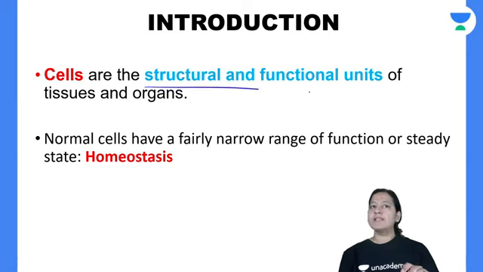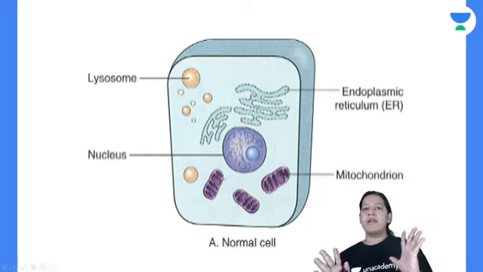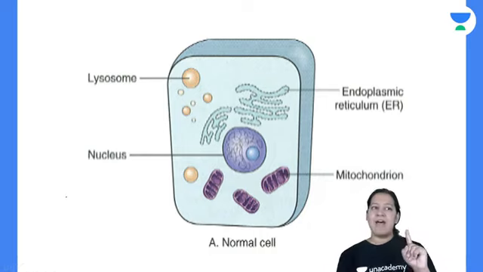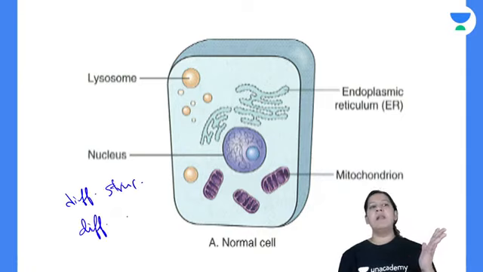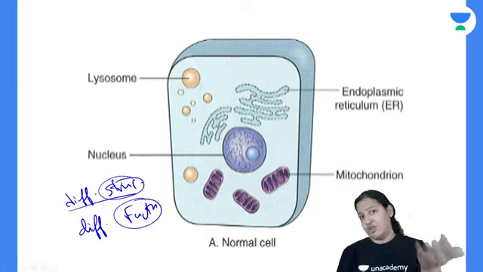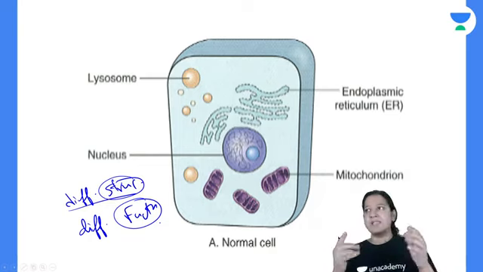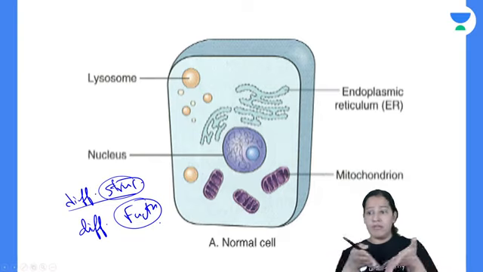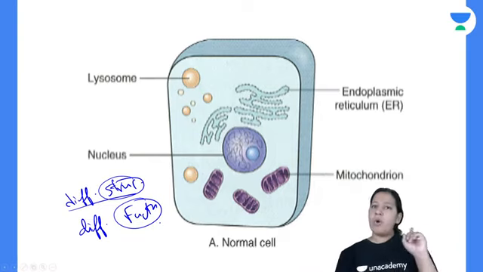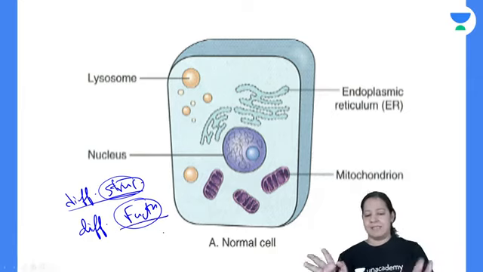Okay, so all the cells are in homeostasis. What do you mean by homeostasis? All the cells in the body are in homeostasis. That is, the cells have somewhat different structures for performing different functions. For example, the cells of the brain are specialized for memory, for concentration, right? The cells of the salivary gland do secretion. The cells of the bone marrow are dividing to form RBC, WBC, platelets. So all the cells have somewhat different structures for performing their specific function. That is known as homeostasis, right?